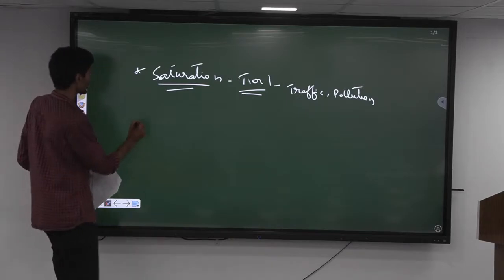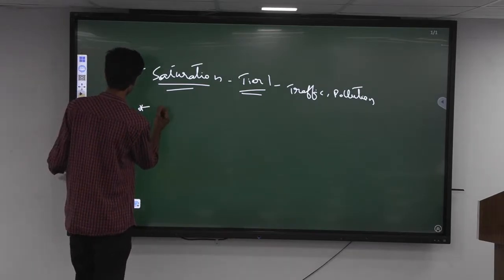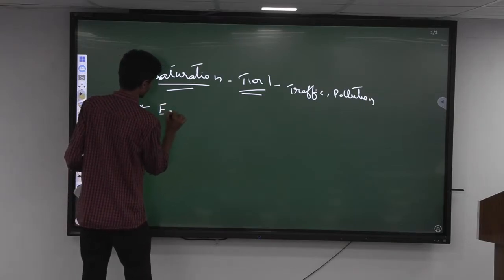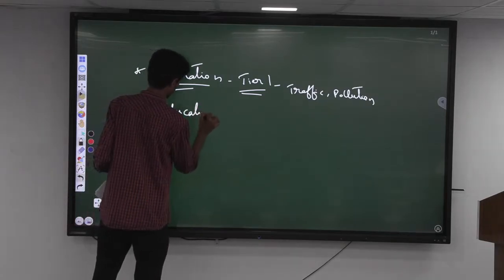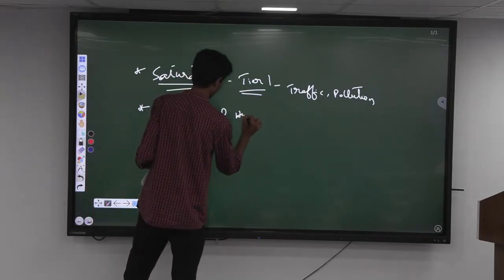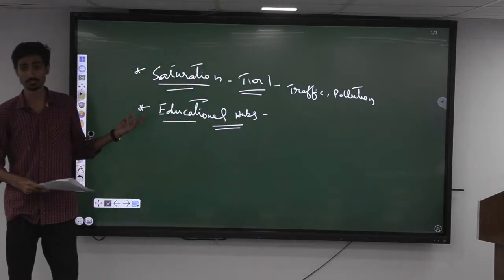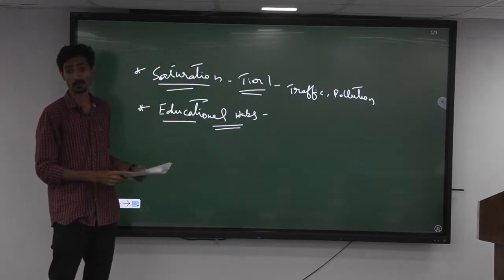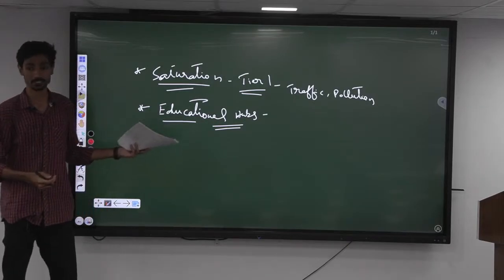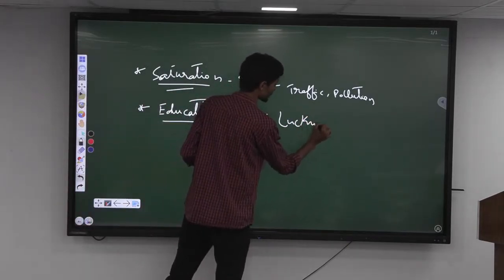Then one more point we can discuss is with respect to educational hubs. If you see the latest trends, most educational universities or institutes have started to come up in tier 2 cities, like for example Lucknow. So Lucknow has now started to become an educational hub, right?